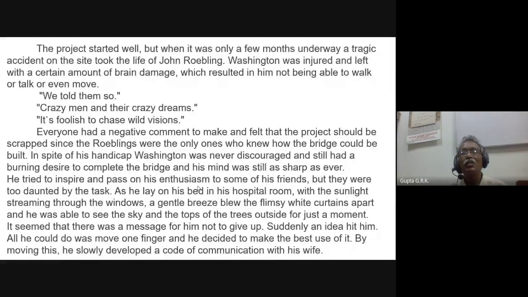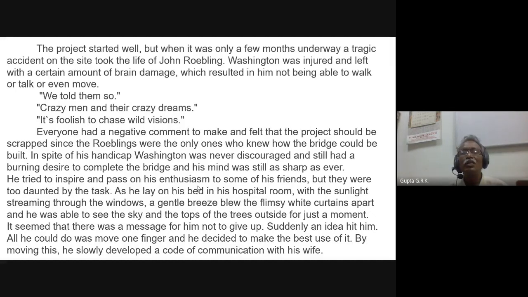And everyone had a negative comment to make and felt that the project should be scrapped, since the Roeblings were the only ones who knew how the bridge could be built. In spite of his handicap, Washington was never discouraged and still had a burning desire to complete the bridge, and his mind was still as sharp as ever. He tried to inspire and pass on the enthusiasm to some of his friends, but they were too daunted by the task.